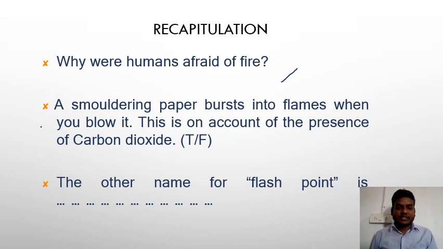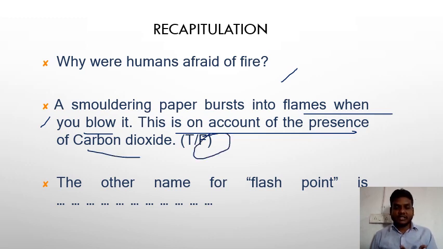Here, the last one is true or false. Write your answer in the comment box. Smoldering paper bursts into flame when we blow on it. This is on account of the presence of carbon dioxide. No, it is false. It is oxygen provided. The other name of flash point is kindling temperature. Okay, student. I hope it is clear to you.